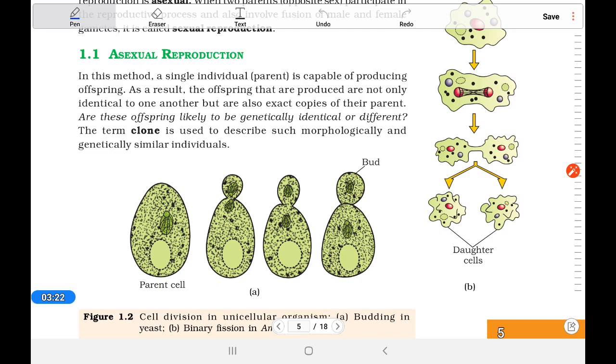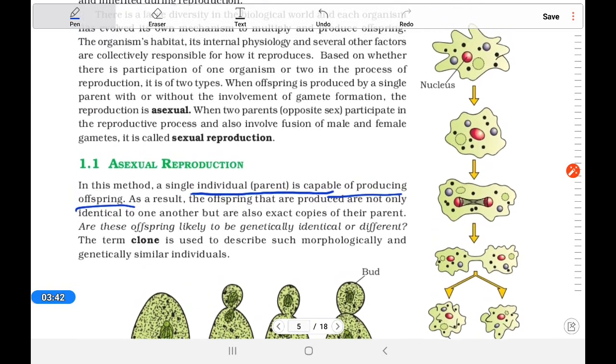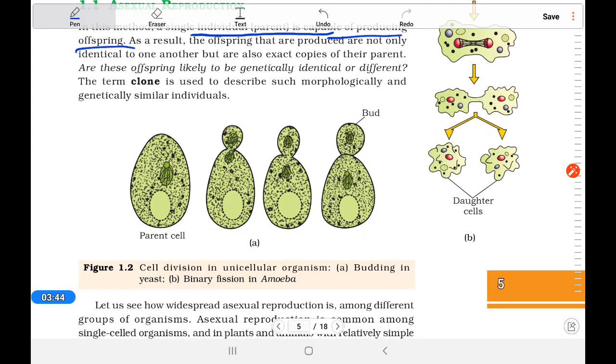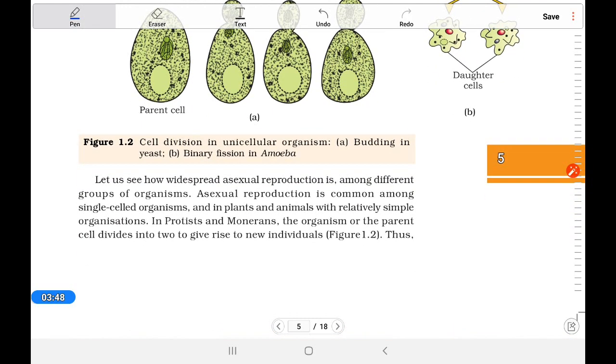So in your NCERT book you can see a single individual parent capable of producing offspring. That is the concept of asexual reproduction. And here there is budding and binary fission in this.